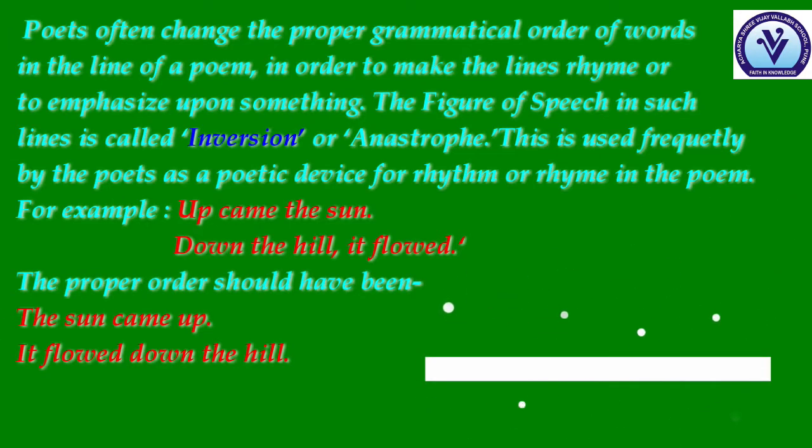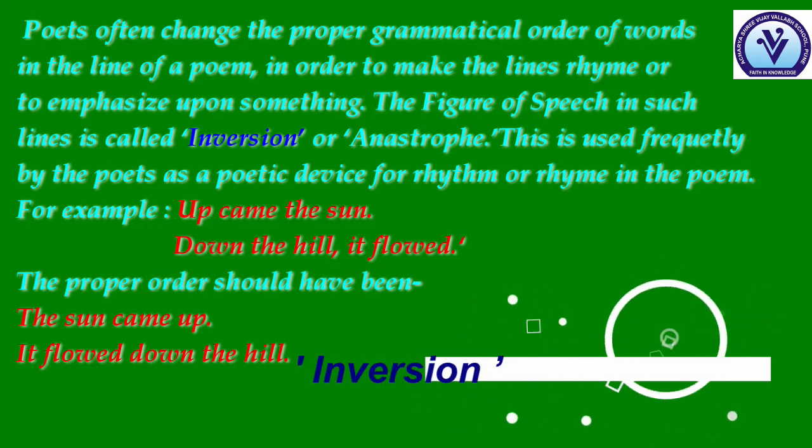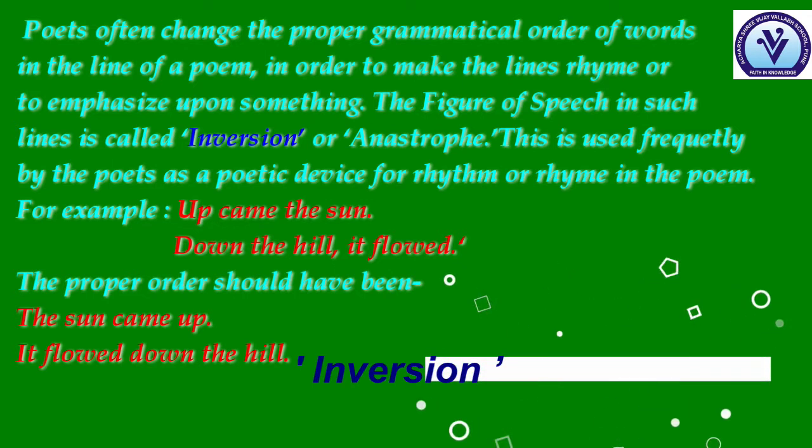Now let's see the next figure of speech, which is inversion. Poets often change the proper grammatical order of words in the line of a poem in order to make the lines rhyme or to emphasize something. The figure of speech in such lines is called inversion or anastrophe. This is used frequently by the poets as a poetic device for rhythm or rhyme in the poem.